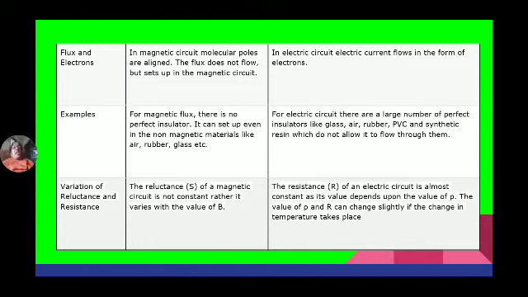Now a comparison of flux and electrons. Actually, flux does not flow, it sets up the magnetic circuit, whereas electrons flow, and electron flow forms the current. For magnetic flux, there is no perfect insulator. It can set up even in non-magnetic materials like air, rubber, and glass, so it passes through all substances. Whereas for electric current, there are many insulators, like rubber, plastic, and synthetics, in which electrons do not flow.